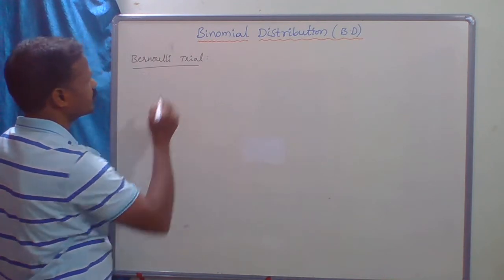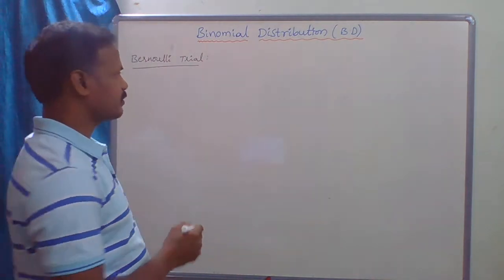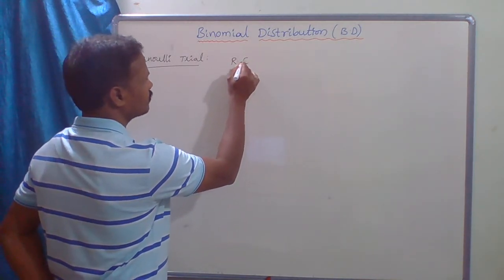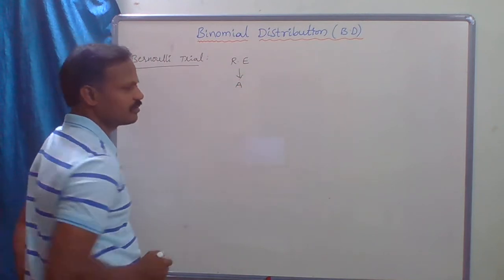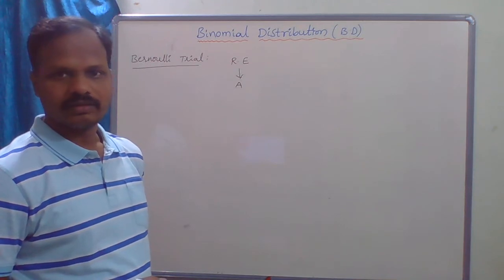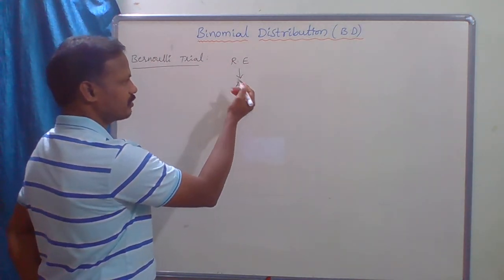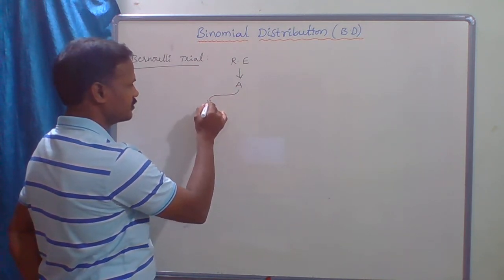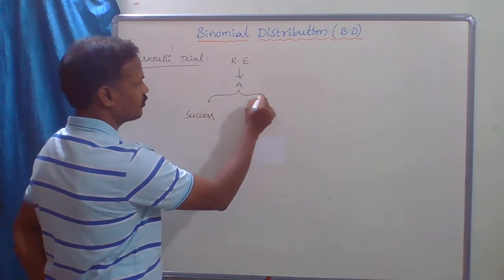In a random experiment, if A is an event, the possibilities for this event A are either success or failure.